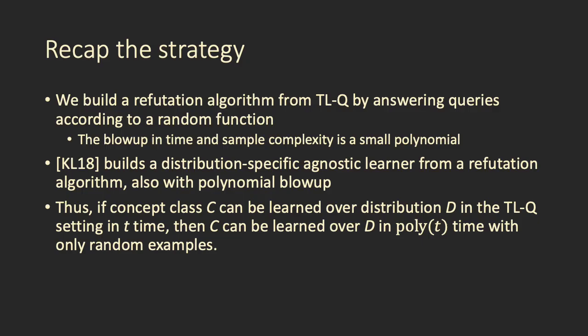Previous work builds a distribution-specific agnostic learner from a refutation algorithm, also with polynomial time blowup. So, if a concept class C can be learned over some distribution D in the TLQ setting, then C can also be learned over D in poly T time with just random examples.